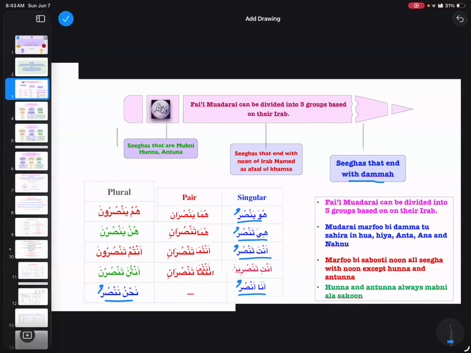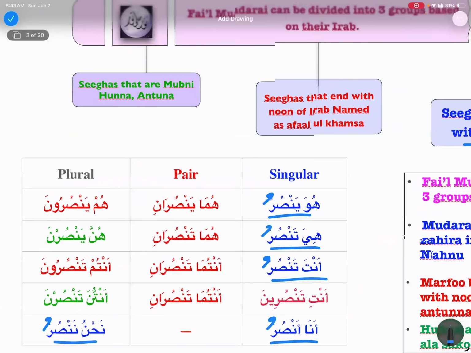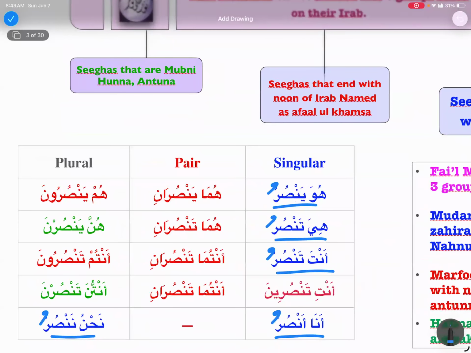What are the markers of rafa in our fi'l mudari' chart over here? In fi'l mudari', we have either alif of the dual or waw of the plural. And then hunna and antunna, they have a fa'il; this noon is their fa'il, right? And what else do we have? We have this ya of the feminine addressee. So these are the markers in fi'l mudari': alif of the dual, waw of the plural, and ya of the addressee.